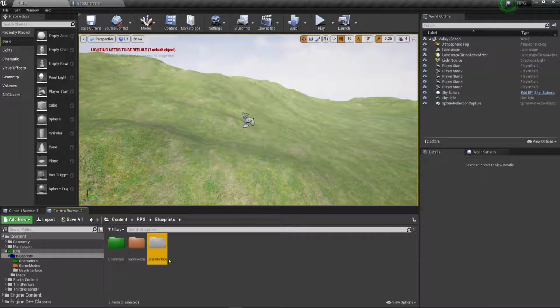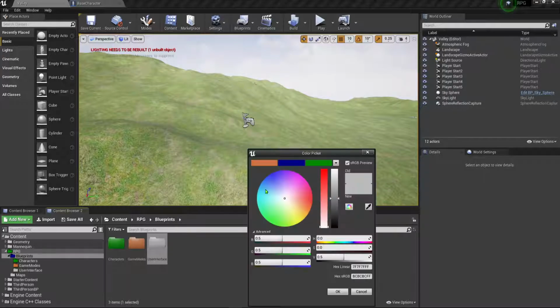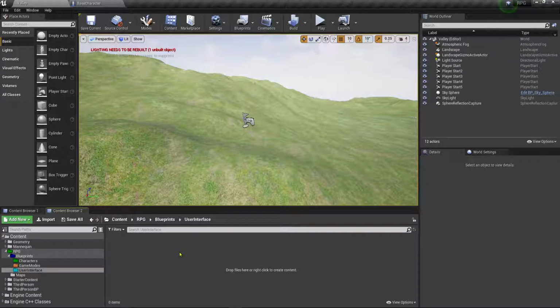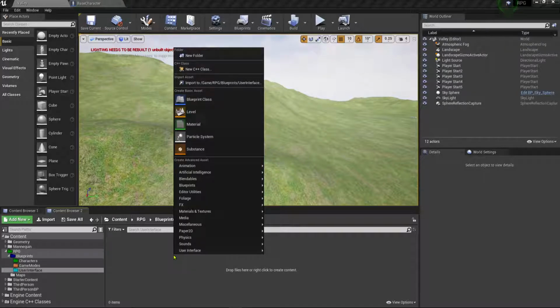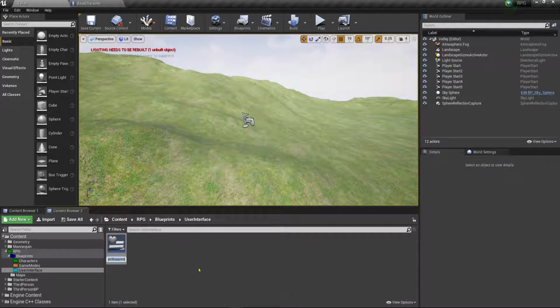Okay, and let's give it a nice color. So we'll choose a new color. Let's try something like this. Let's drag this up if we want to reuse it later. Okay, and just double click. And we're going to go in here, and in this case, to add this is called a widget blueprint. So what we want to do is go to the user interface part here and go down to widget blueprint. Okay, and we're just going to call this player HUD.